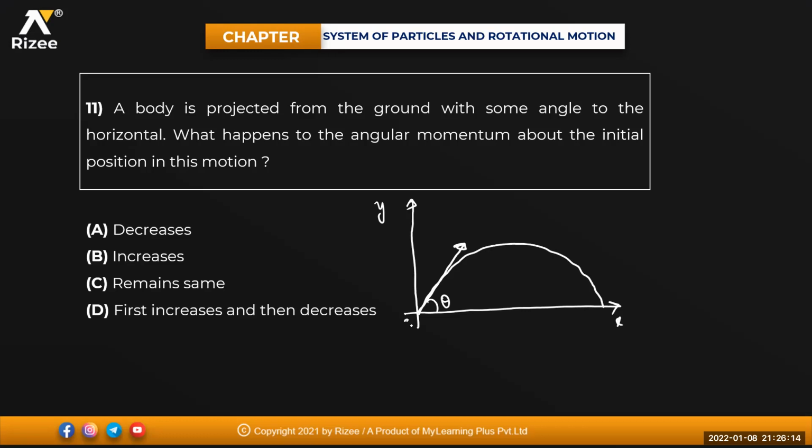This is your point of projection, beta. What happens to the angular momentum about the initial position in this motion, anywhere, here, here, here? The weight of the body always acts in the downward direction. The velocity of the particle will be in this direction. So about the point O, the angular momentum of the projectile will be in which direction, beta? Clockwise. L equals I omega. So the torque on the projectile about the point O will be clockwise, so angular momentum will be increasing. So what happens to the angular momentum? Angular momentum increases.